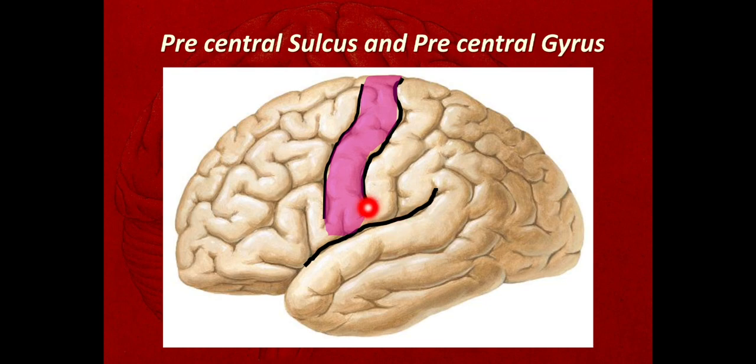Okay, so we are studying here the sulci and gyri on the frontal lobe, which is bounded posteriorly by the central sulcus and below by the lateral sulcus. The first sulcus seen on the frontal lobe is the precentral sulcus. The area behind the precentral sulcus is the precentral gyrus.